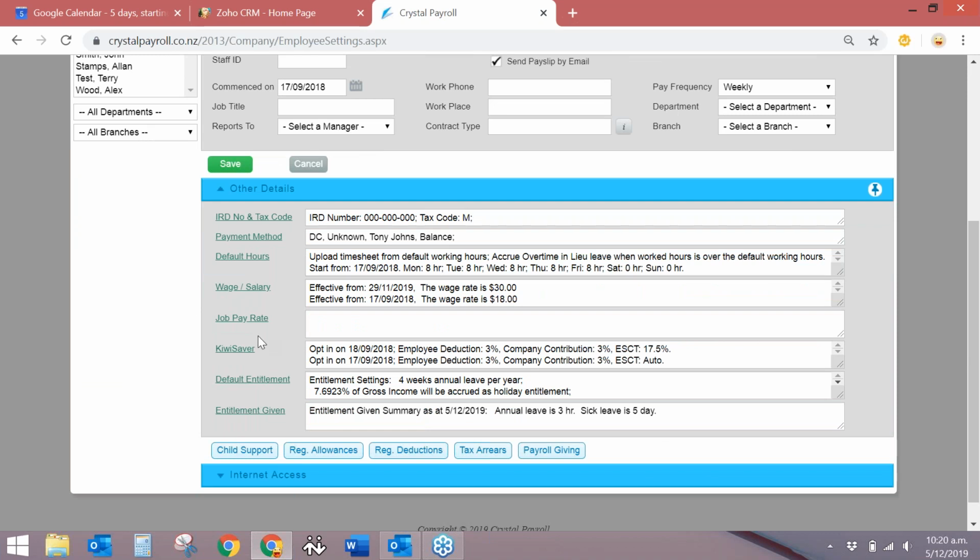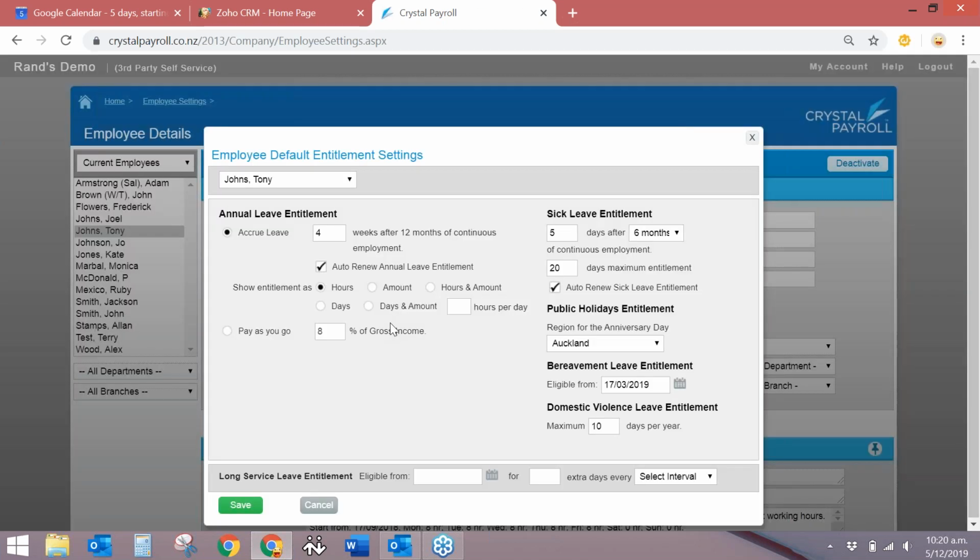And then you've got your KiwiSaver, so you can set up their KiwiSaver from here. And then you've got the default entitlement section. If I click on that, it looks exactly the same as it did in the company settings. This one is individual to each employee. So for example, if only this employee has negotiated that they have 5 weeks of annual leave, or they do pay as you go 8%, this is where you set it up individual to each employee.